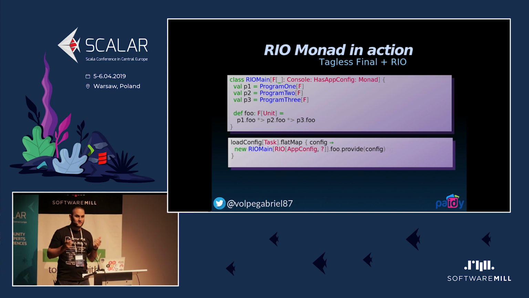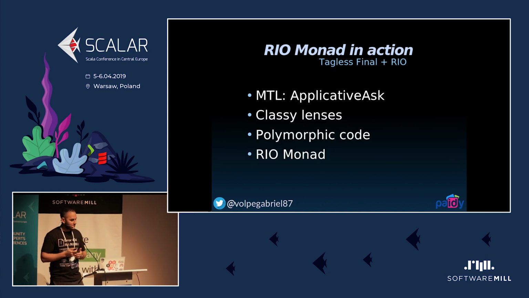So I think this is a great discovery for me, and I think it's one thing that I will probably give a try in my next project. So in this small example, I just demonstrated that we can use MTL, in this case just ApplicativeAsk and classy lenses, to write 100% polymorphic code, and we can materialize that using the Rio monad, which is just ZIO under the hood. So I think this demonstrates that Tagless Final is not really dead.